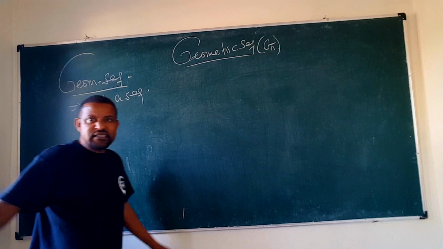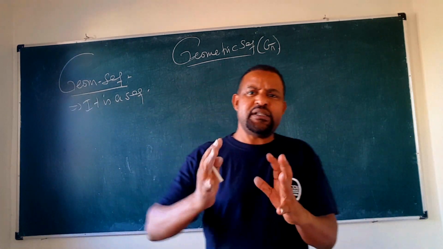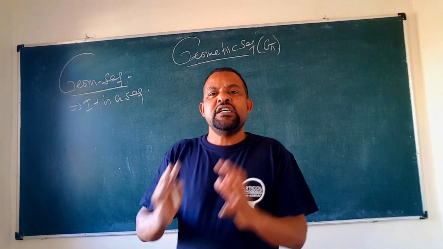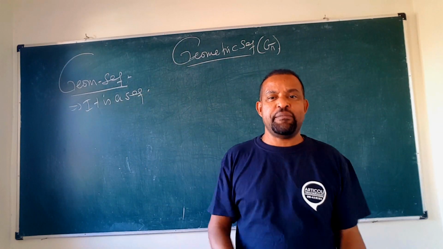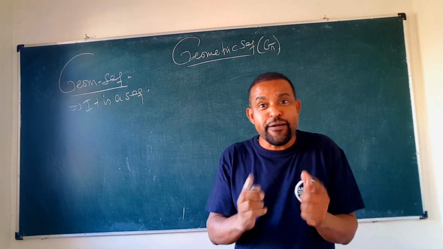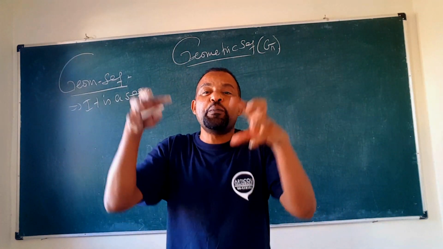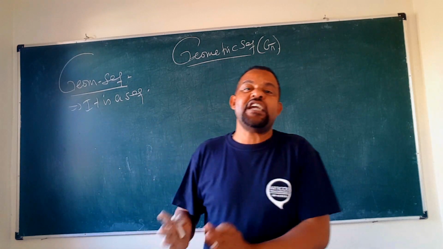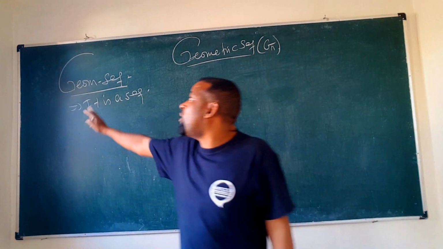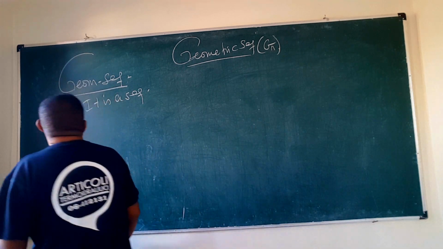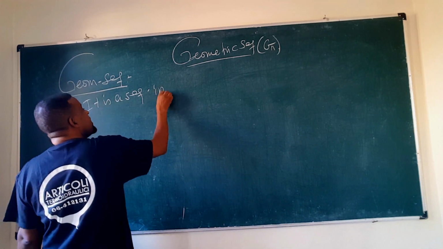What's an arithmetic sequence? An arithmetic sequence is a sequence in which the difference between two consecutive terms is constant. If the ratio between two consecutive terms is a non-zero constant, what we call it is a geometric sequence.